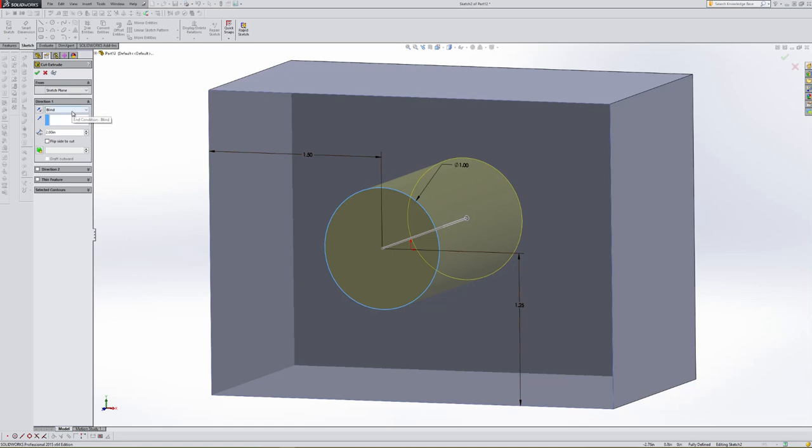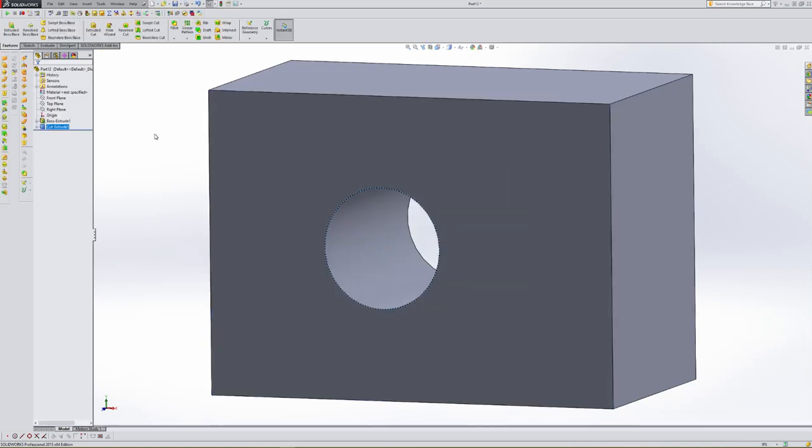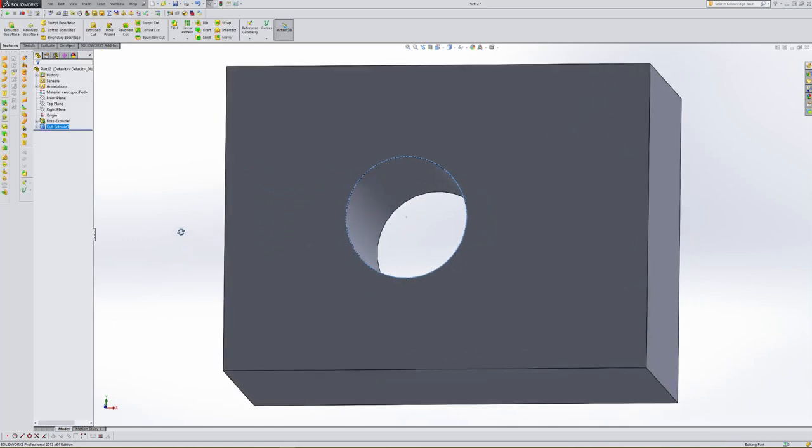But what I want to do is, if I ever change the part dimension to 2.5, this cut would stay 2 and it wouldn't cut all the way through. So I want to give it a little bit of ability to think, or parametric modeling. So what I want to do here is select through all. This is an option that no matter what I do, it's always going to go through that particular part. So when I select it, I feel confident about what's going to happen here. I can take this little green check and select OK, and we now have a hole in our part.